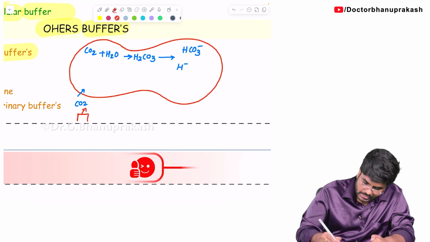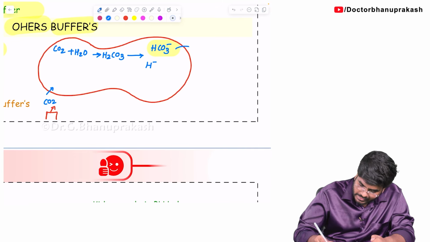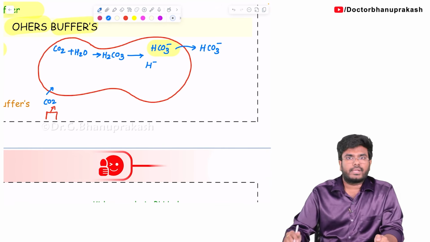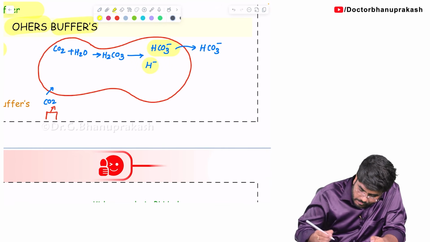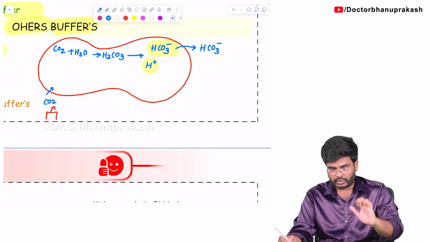So, we have produced one HCO3 minus, and where will this HCO3 minus go? The HCO3 minus will go into the plasma, and that's fine. Okay, good. HCO3 minus is going to the plasma and it's going to act as a buffer over there. But the problem is here, we have generated one H plus, one proton. One H plus and one HCO3 minus.